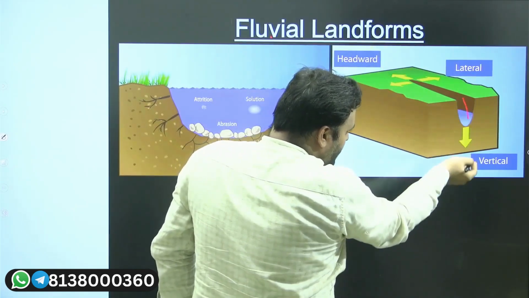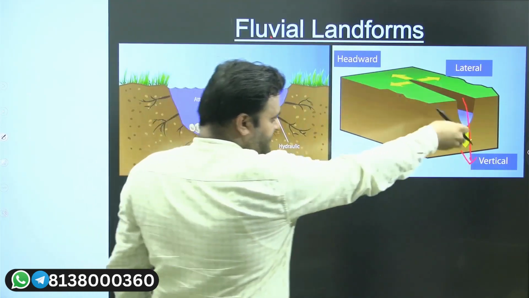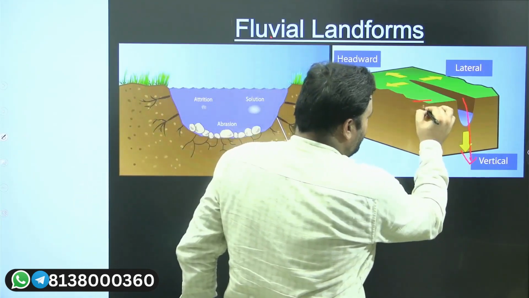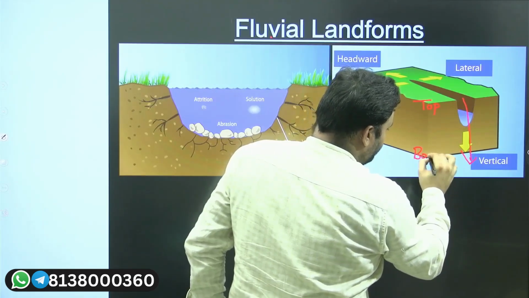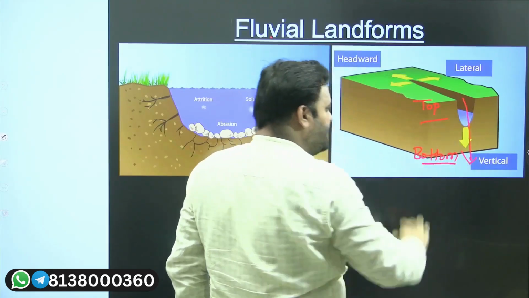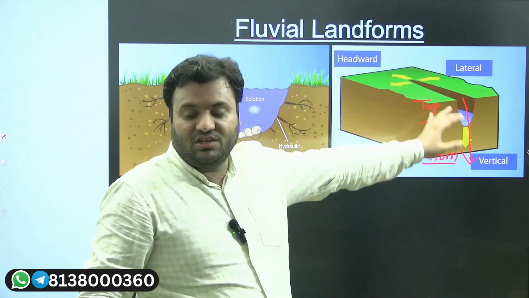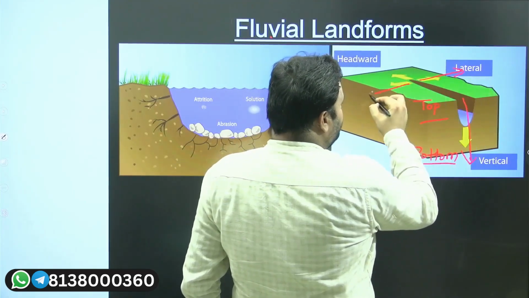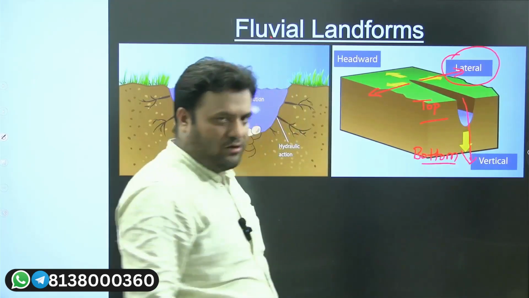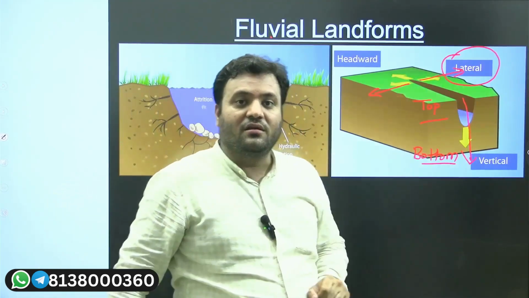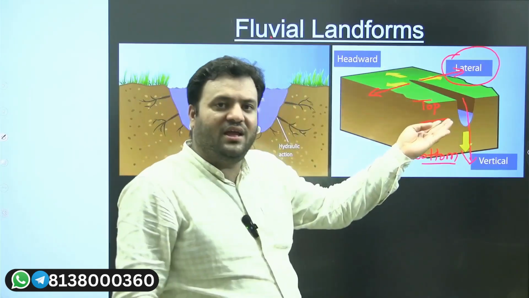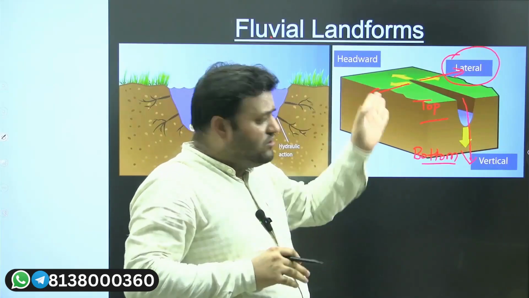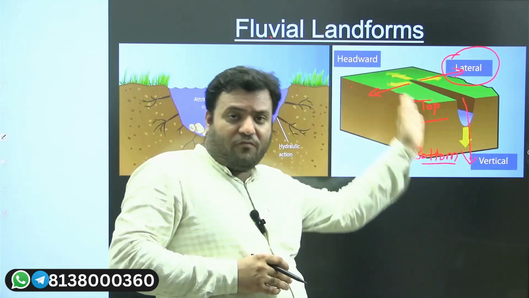If this running water causes erosion from top to bottom, let's say this is the top surface and this is the bottom surface, a top to bottom erosion will be called vertical erosion. If there is horizontal erosion, this will be called lateral erosion. And when the water is moving ahead, it is also exerting some removal which is in the backward direction of the flow of water.